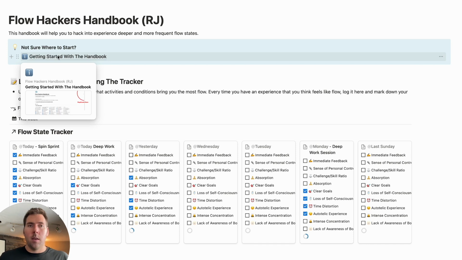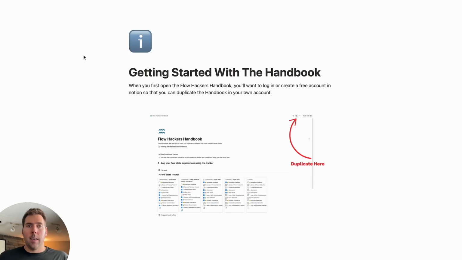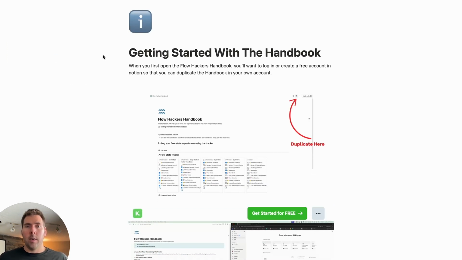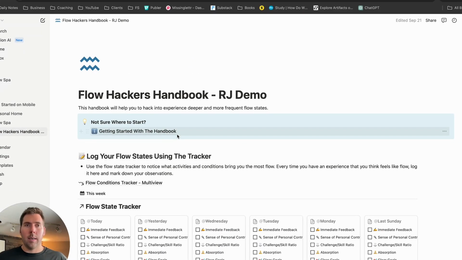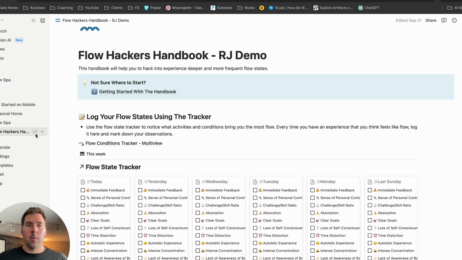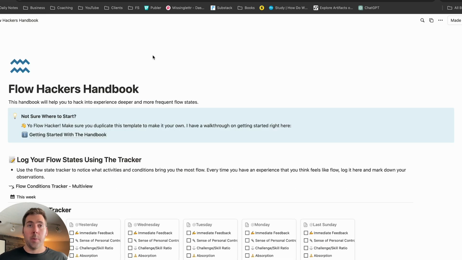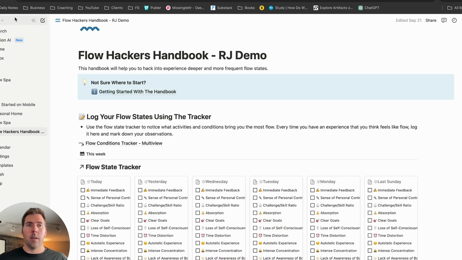Like I mentioned, there is this getting started guide that you'll find when you first access the link to download or create your copy of this handbook. And I'm going to jump over to a different version of Notion that I've logged into so that I can do this demo copy. So when you access the Hacker's Handbook from the link, what I recommend you do first is log into Notion or create a free account so that you can duplicate it.